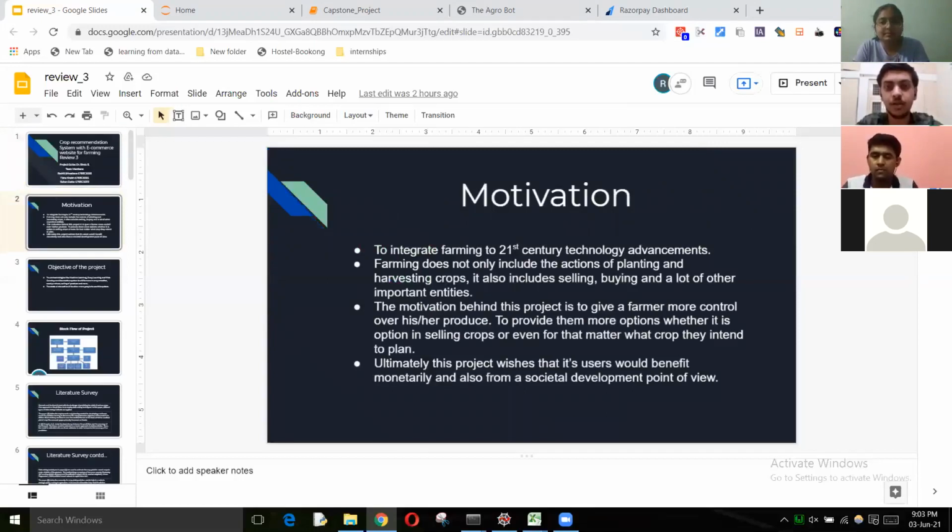So the main motivation behind this project is obviously to bring farming into the 21st century. Farming itself is a very old and very important sector of India. There is a huge need for it to be integrated into the 21st century. There are a lot of technological advancements which could be enabled to make the farming industry much better and much more efficient. So our project is a little bit of an endeavor in doing that.